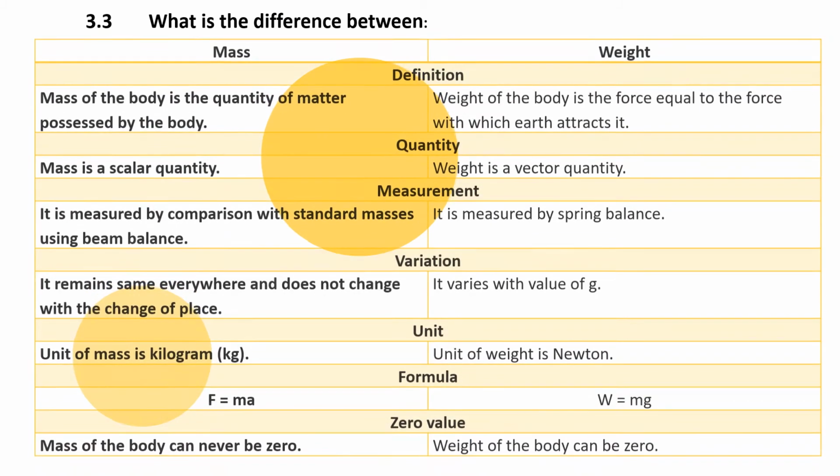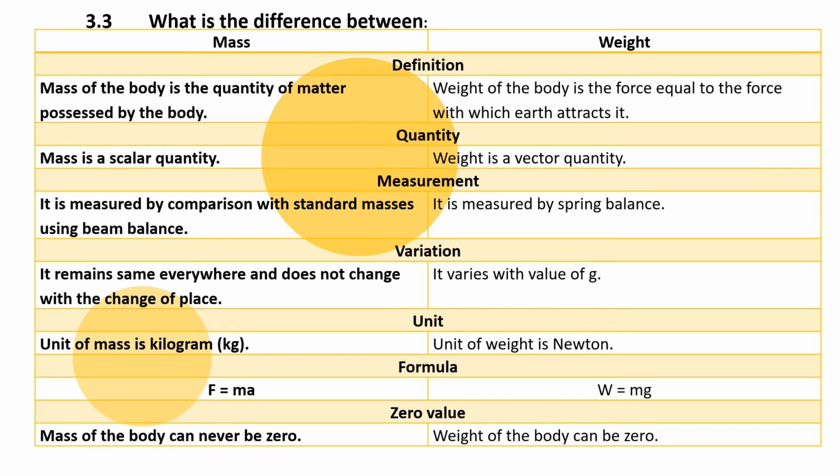What is the difference between mass and weight? So you have to write the definition of both. Mass of the body is the quantity of matter possessed by the body. Mass is a scalar quantity and is measured by comparison with standard masses using a beam balance. It remains the same everywhere and does not change with change of place. The unit of mass is kilogram. F equals ma is the formula to find the mass. Mass of a body can never be zero.